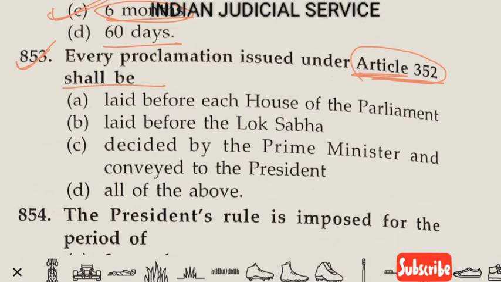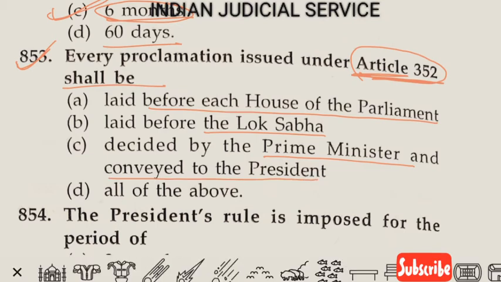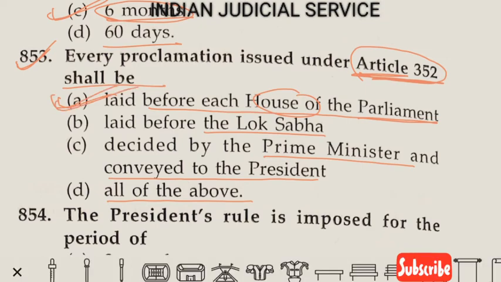Option A, laid before each house of the Parliament. Option B, laid before the Lok Sabha. Option C, decided by the Prime Minister and conveyed to the President. And option D here, all of the above. So clearly the answer is option A, laid before each house of the Parliament, meaning Lok Sabha and Rajya Sabha. So the answer here is option A.